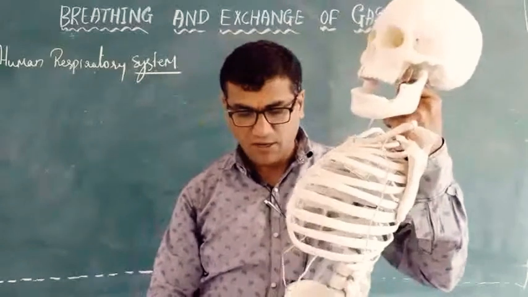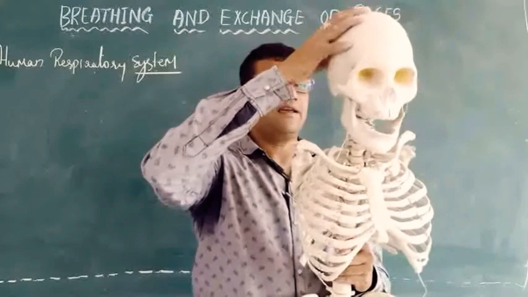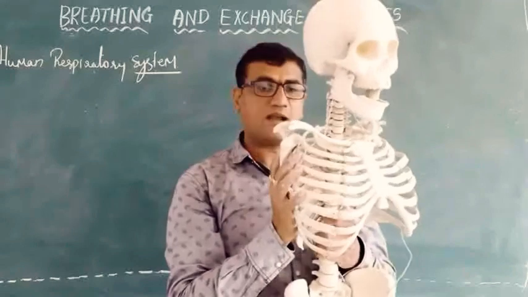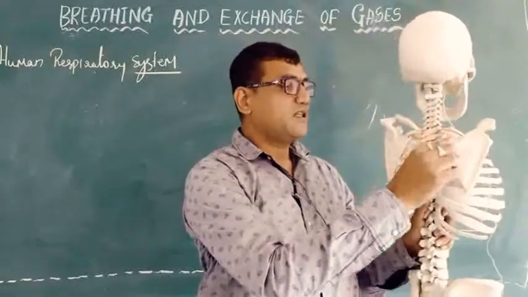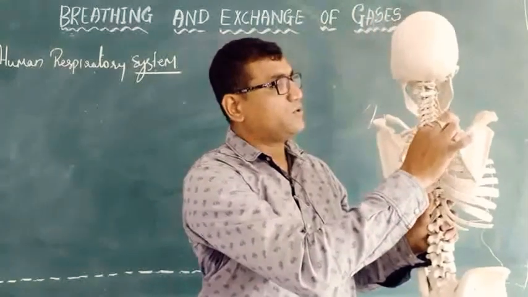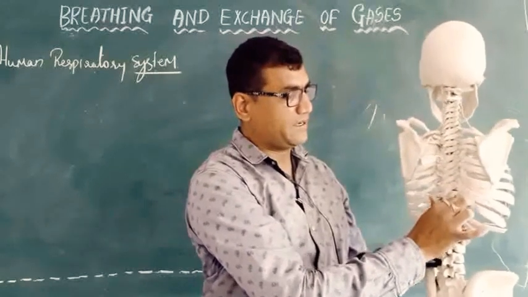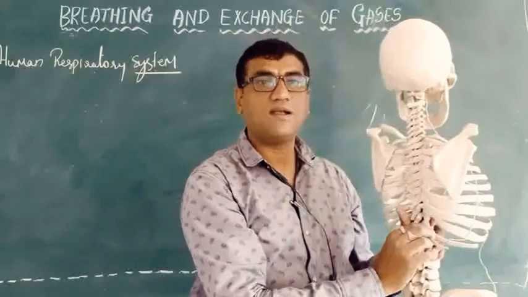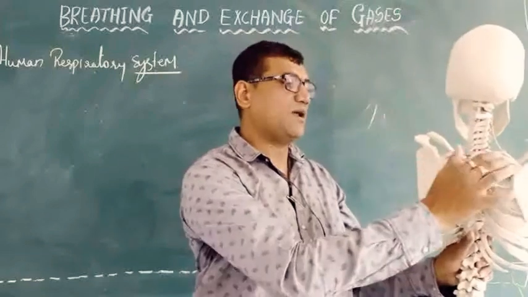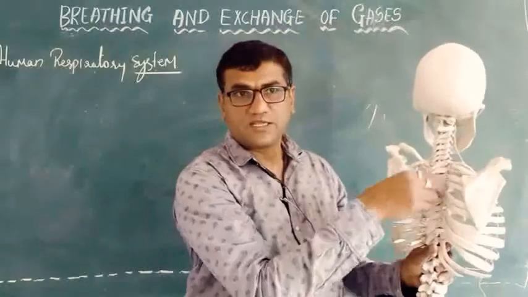Whatever we are seeing, this cavity from here to here, is called the vertebral column. You can see 12 bones are present, 1, 2, 3, up to 12. 12 rib cavities will be present, 12 plus 12, 24. This side also will be 12, and this side also will be 12.